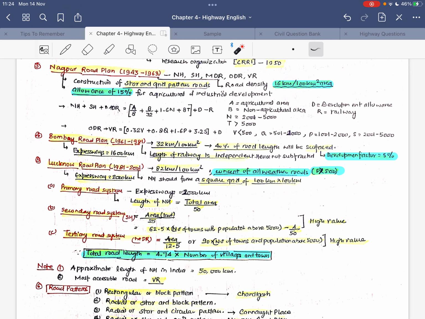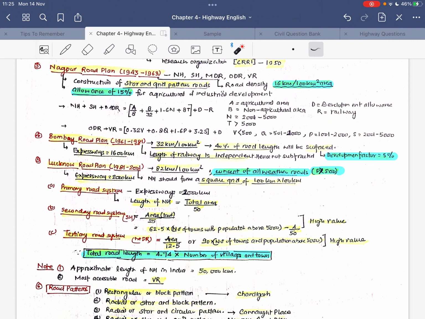So if we talk about the Bombay road plan, the road density was 32 kilometer per 100 kilometer square of area, and 40% of the road length will be surfaced. Under the Bombay road plan, the concept of expressways was developed, with an expressway length of 1600 kilometer, and the length of railway is considered independent, hence not subtracted. And under the Bombay road plan, the development factor was assumed as 5%.